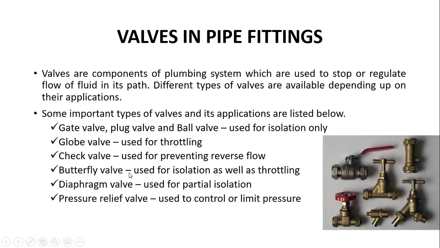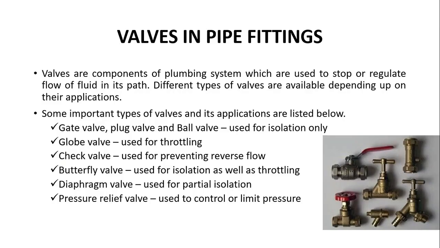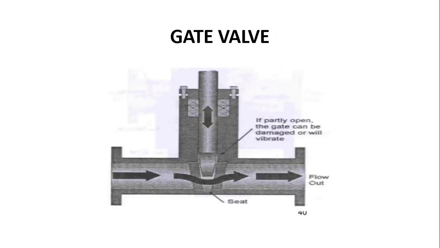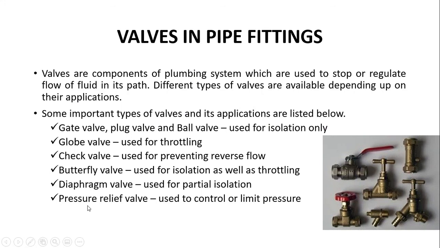A butterfly valve is used both for isolation and for throttling. A butterfly valve looks like this. This is the butterfly disc. If this butterfly disc sits exactly over this seat, it is going to stop the water. If it's slightly rotated, it would allow some amount of water to flow outside. A diaphragm valve is used for partial isolation. It looks like this. And then we have a pressure relief valve.